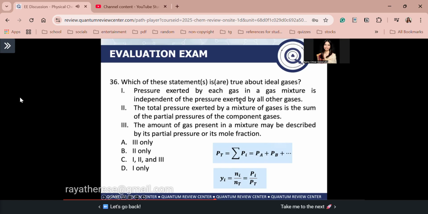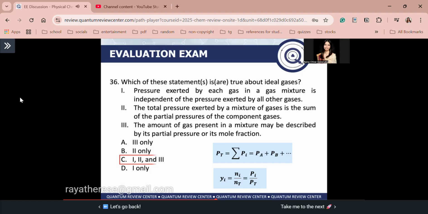Pressure exerted by each gas in a gas mixture is independent of the pressure exerted by all other gases. Kaya nga guys, na-add natin lahat ng partial pressures ng components ng gas nyo. Tama? Statement 2 is also correct. Bakit? This is just basically the Dalton's law. PT is equal to the sum of the partial pressures of your components of gas. Lastly, statement 3 is also correct. Okay, so the amount of gas present in a mixture may be described by its partial pressure or its mole fraction, where Yi is the mole fraction of the component i in the gas mixture.